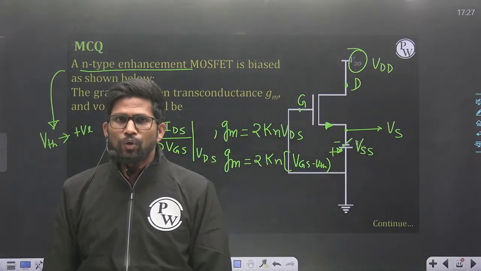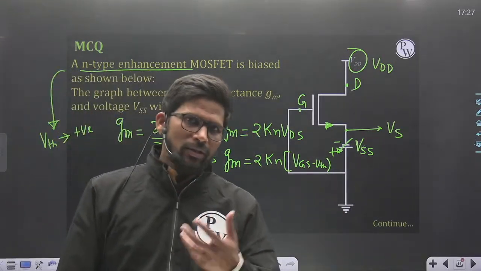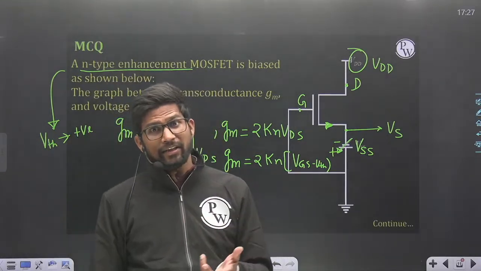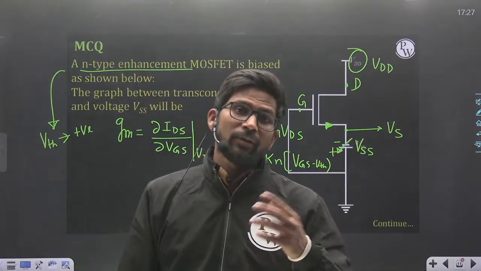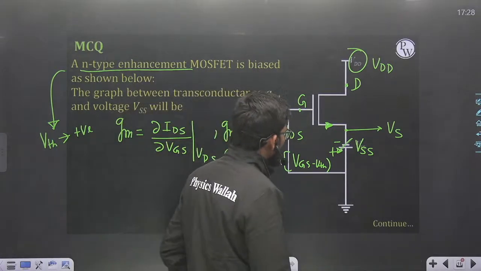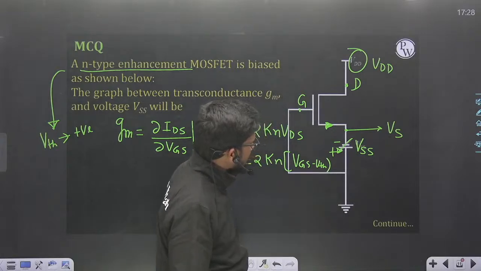So to find out whether my MOSFET is in on condition or off, I need to find out the VGS value. If VGS is greater than VTH, MOSFET is in on condition. If it is less than VTH, that is in off condition. Okay, so let me try to find out that value.